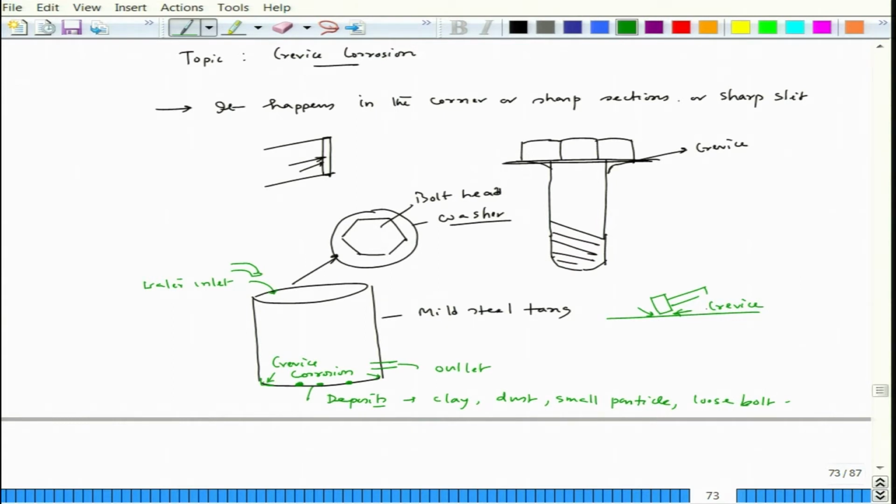So, in the rest of the part, wherever there is a proper flow of water, we do not experience crevice, but wherever there is a small corner or sharp sections, sharp slits, we have crevice, and that corrosion is highly localized.